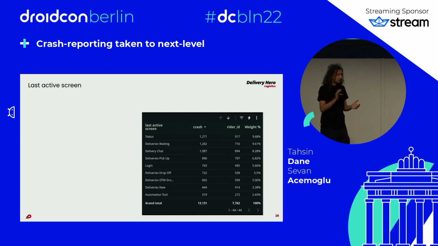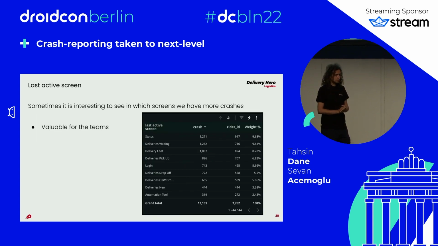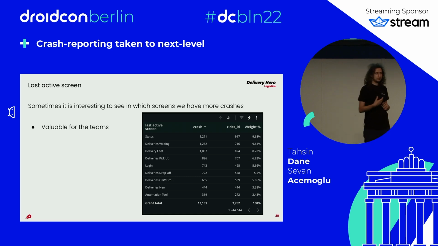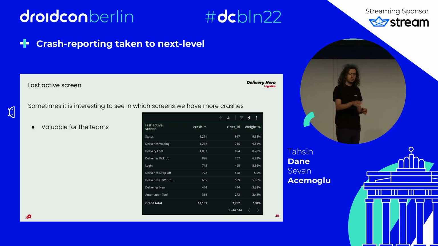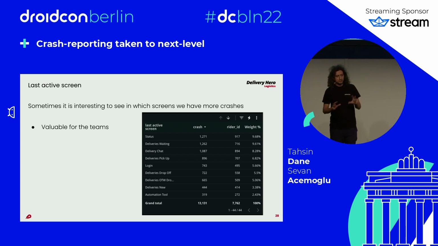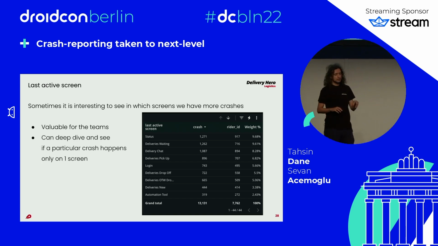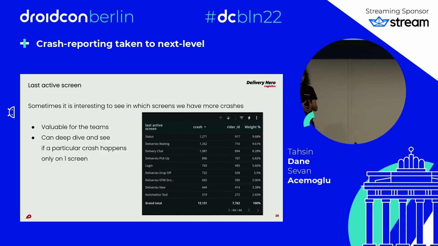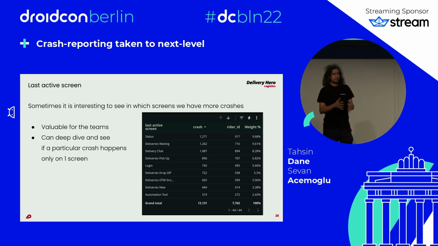So that's quite cool. Another example that I want to give is the last active screen. This was also quite cool. First of all, it is nice to have information. You see here, I am a developer responsible for the status screen, for example. I see that the top crashes are happening there, close to 10%. So this is interesting information for the teams. Sometimes generic information is not super actionable, but sometimes it is. We go to a specific crash, and we see that crash is only happening on that screen. That kind of crash maybe isn't even related to that screen. It's global, but only happening there. So that tells us something.